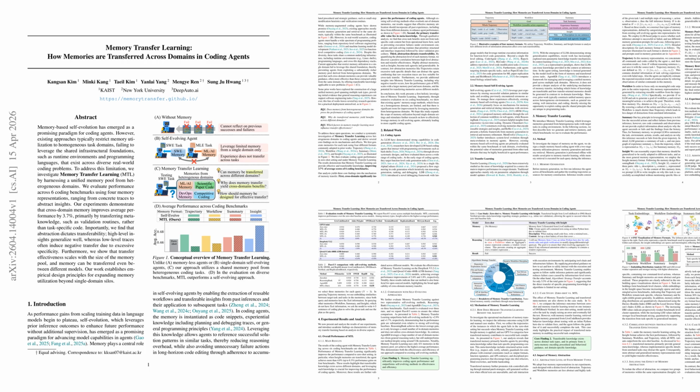Cross-domain memory improves average pass@3 by 3.7% over zero-shot, with insight performing best and reaching gains of up to 8.3% on individual benchmarks.